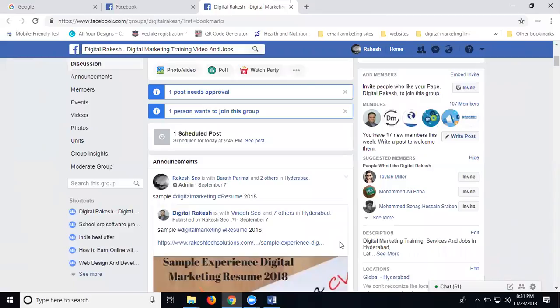So this is the logic we can use for scheduling posts on Facebook group and Facebook page. Facebook page, backdate and schedule post, both applicable. Facebook group only for schedule post, 30 minutes up to 2 months of time. Backdate posting will not be available for Facebook group.